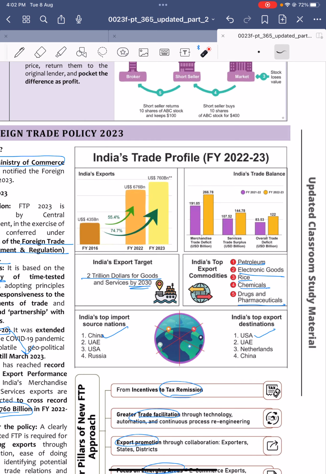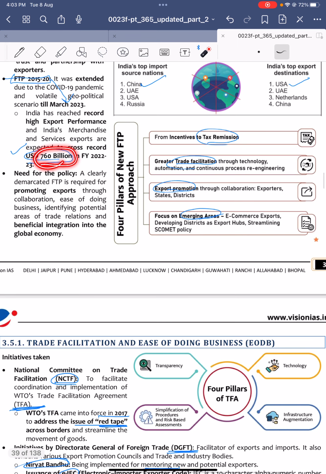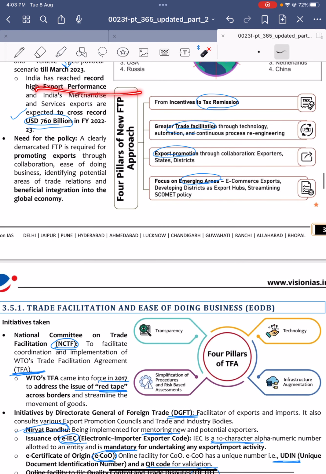Next, this new foreign trade policy has 4 pillars. What are those 4 pillars? Incentives to tax remission, greater trade facilitation, export promotion, and focus on emerging areas like e-commerce, developing districts as export hubs, streamlining of COVID policy, etc. So let us look into that. Last year India recorded $760 billion of trade, a record high export performance.